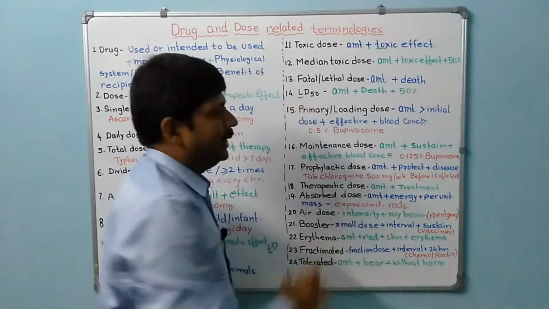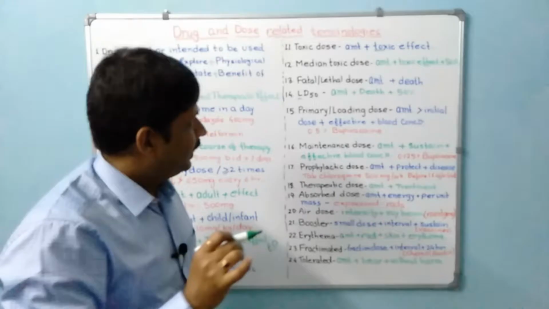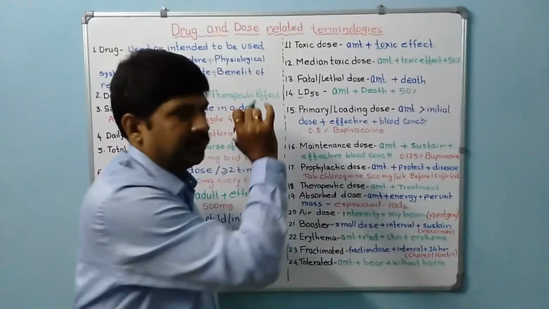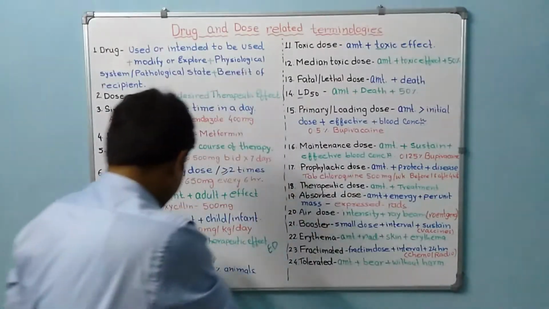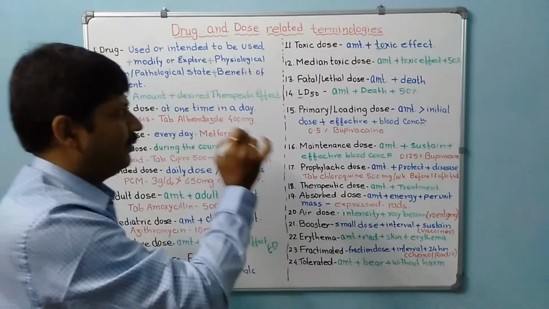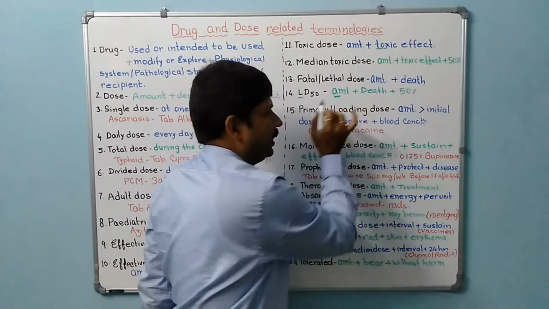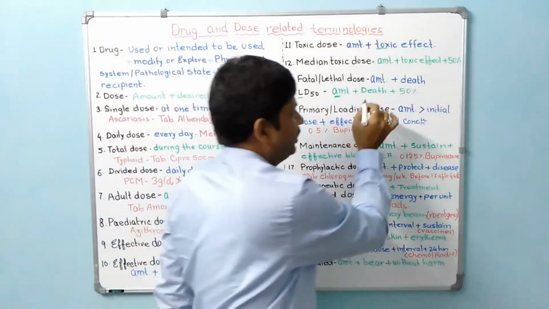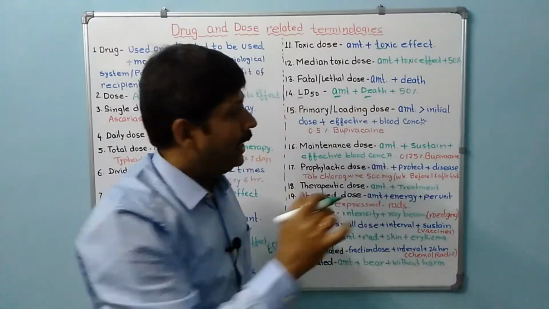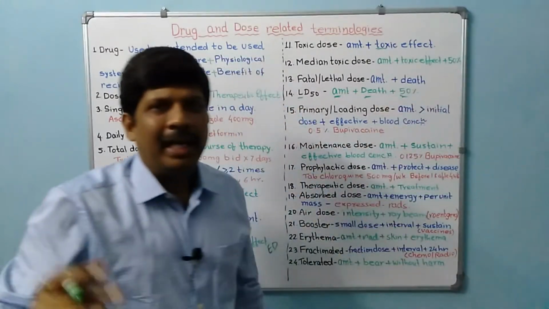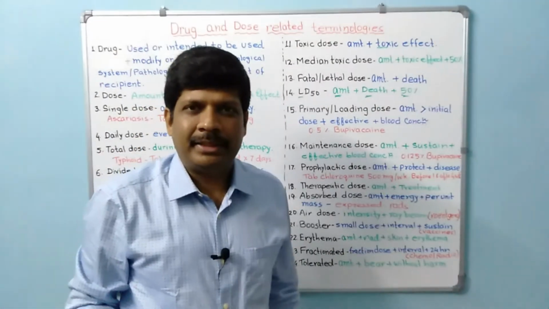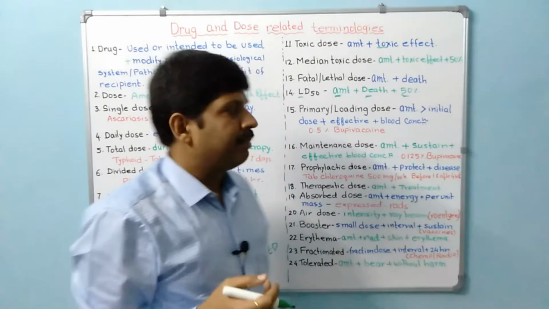Then coming to lethal dose 50 or median lethal dose. This is the same as median effective dose or effective dose 50. It is the amount of the substance or drug or chemical compound which causes death in 50% of the animals which are there in the study. So that is LD50.